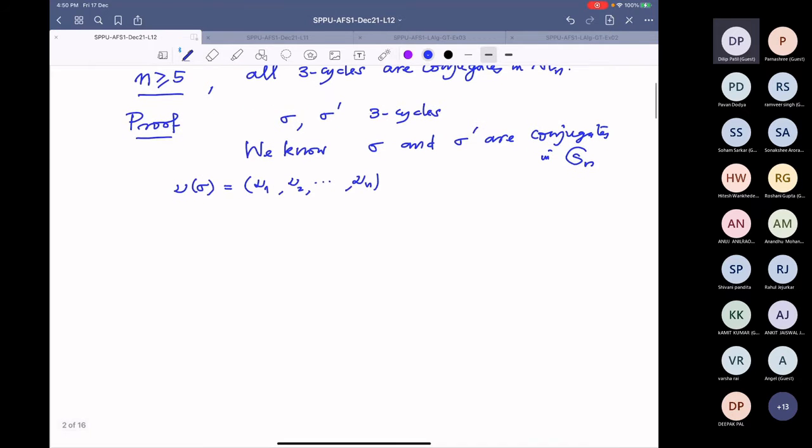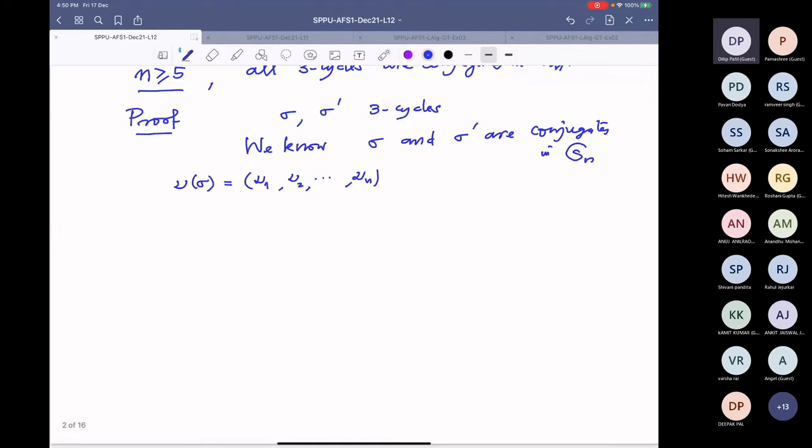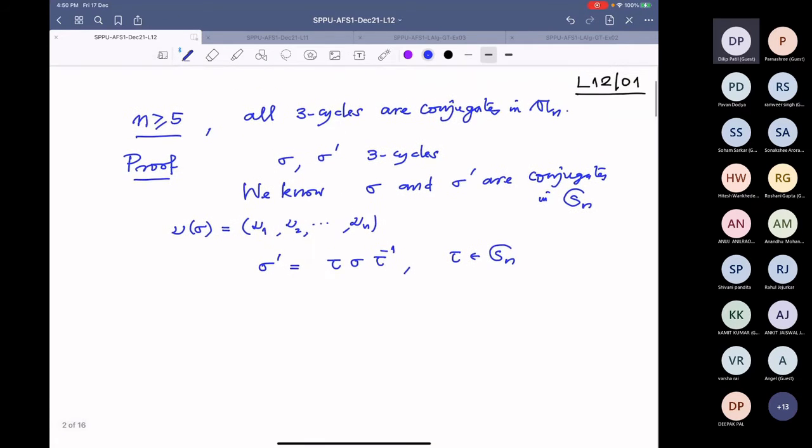So definitely sigma prime is tau sigma tau inverse, where tau is in S_n. But we want it in A_n, that is important. And of course, we have to use n is at least 5.